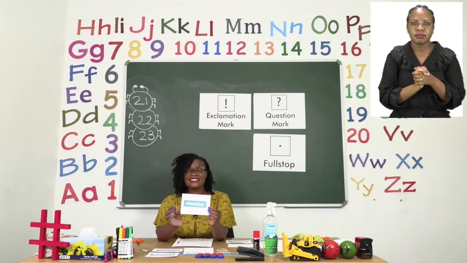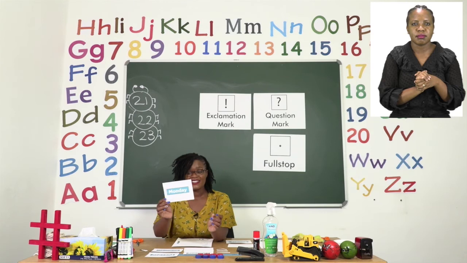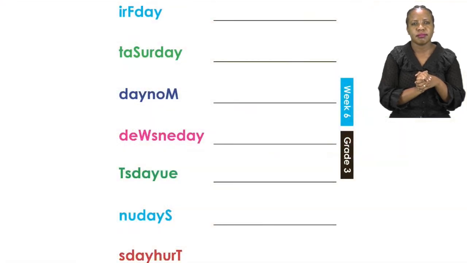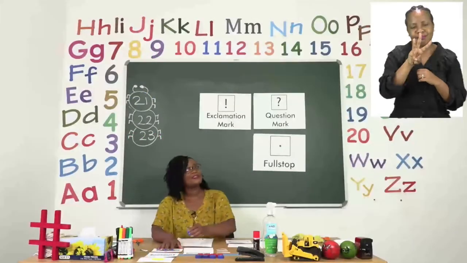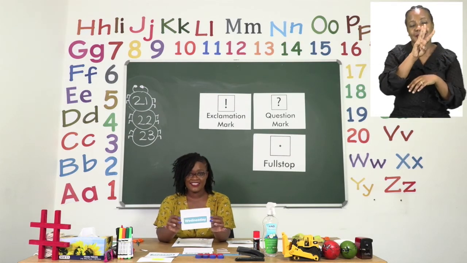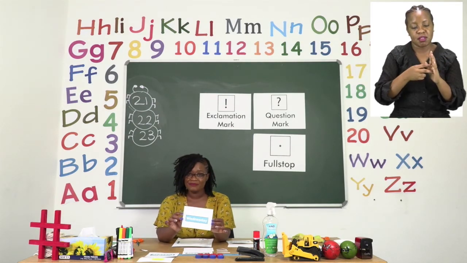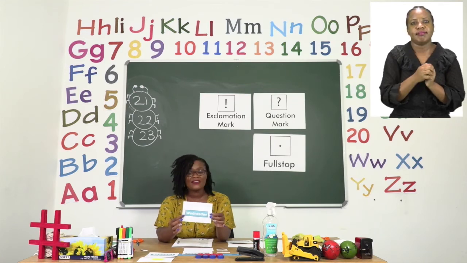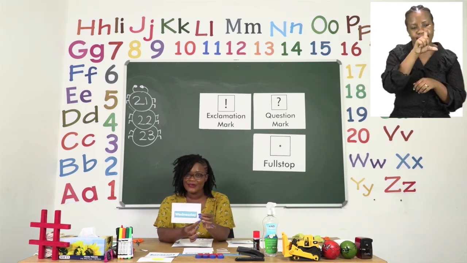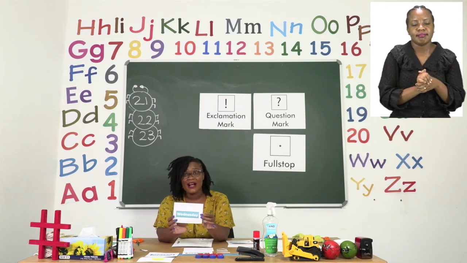Now, let us take a look at the other exercise. What else do we need to put into this exercise? The next day has a capital letter W. Now we know that we only have one word with a capital letter W, and that word is Wednesday. May you please write the word Wednesday with a capital letter W. Wednesday. Good job, everyone. You're doing very well.